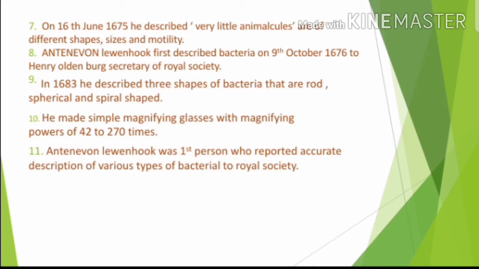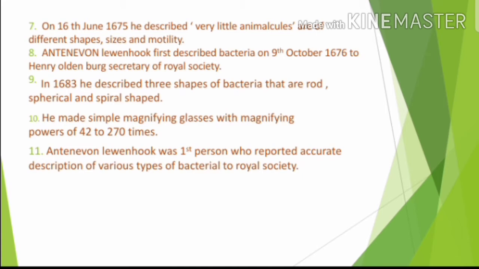Anthony van Leeuwenhoek first described bacteria on 9th October 1675, to Henry Oldenburg, Secretary of the Royal Society. In 1683, he described the three shapes of bacteria, that is, rod-shaped, spherical and spiral-shaped.